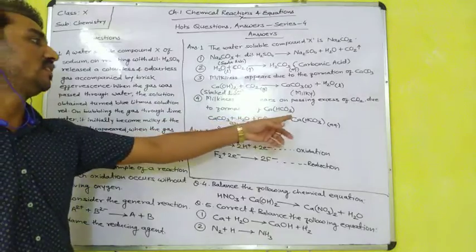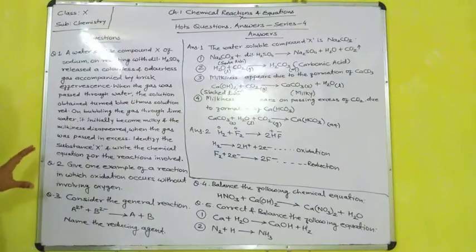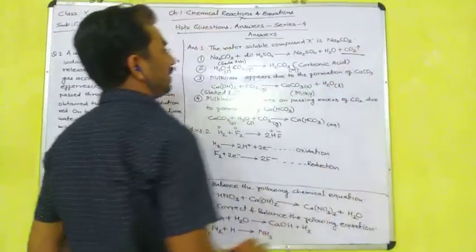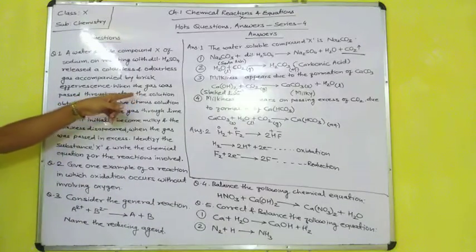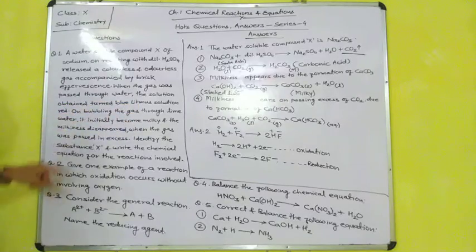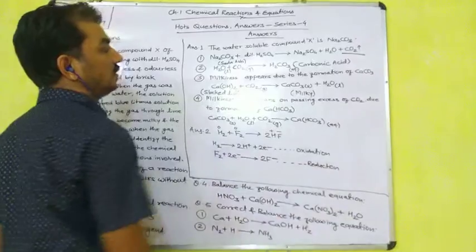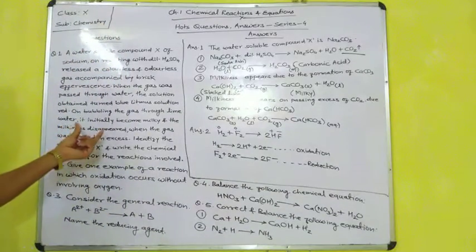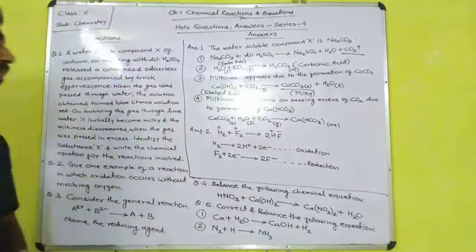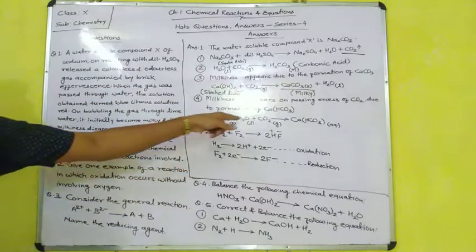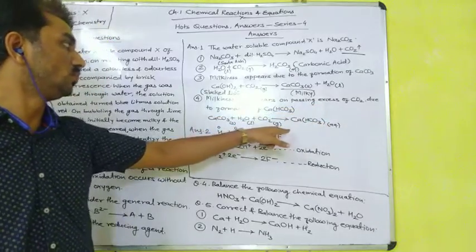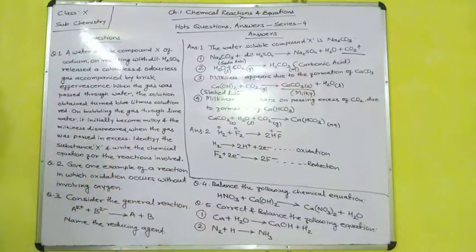I think for the first question you have got that the colorless, odorless gas is carbon dioxide. When the gas was passed through water, the solution turns blue litmus solution red because of the formation of carbonic acid. Milkiness appears due to the formation of solid calcium carbonate, and the milkiness disappears due to the formation of calcium bicarbonate when we pass excess of CO2. Now I think you have got the first question.